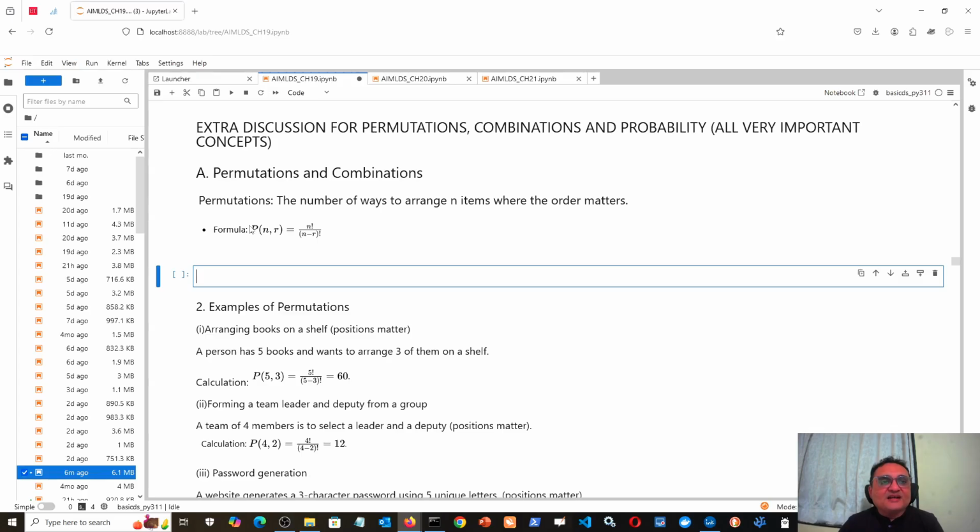Then the formula says that the number of possible ways is given by n factorial upon n minus r factorial. So here, if there are 6 letters and I want to make a password of 3 letters, then it will be 6 factorial, this exclamation mark like symbol is called factorial, divided by 6 minus 3 factorial, because from a pool of 6 letters I want to choose a 3-letter password. Now the next question that would arise is, what would be the answer of this?